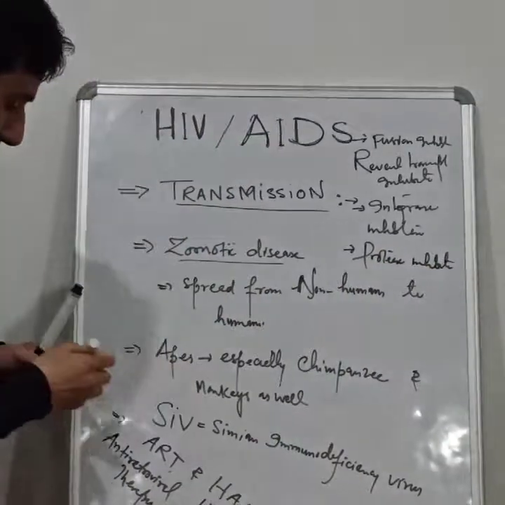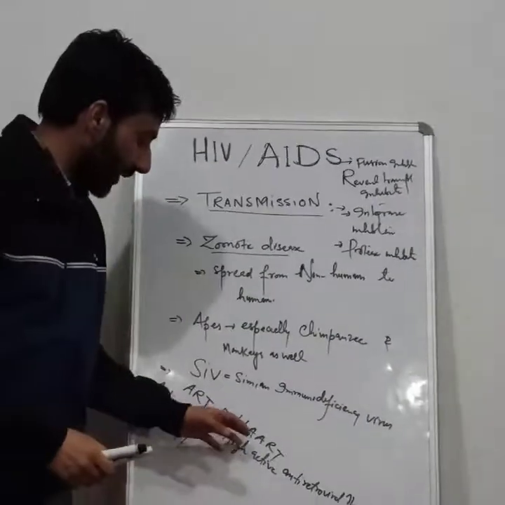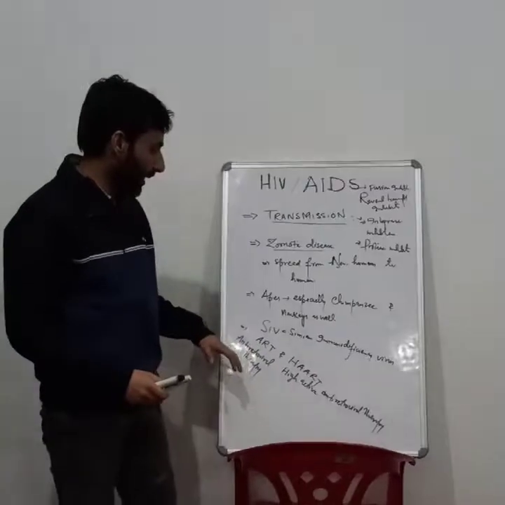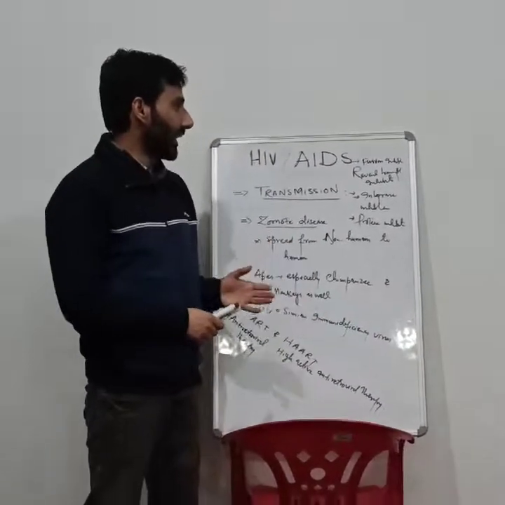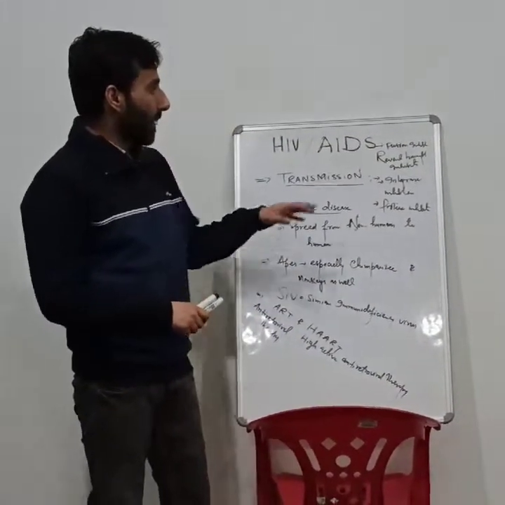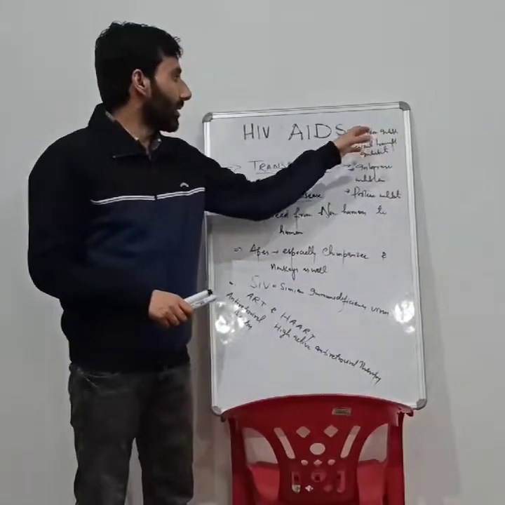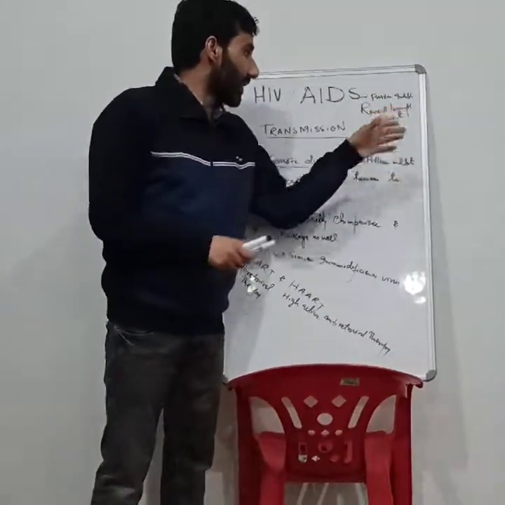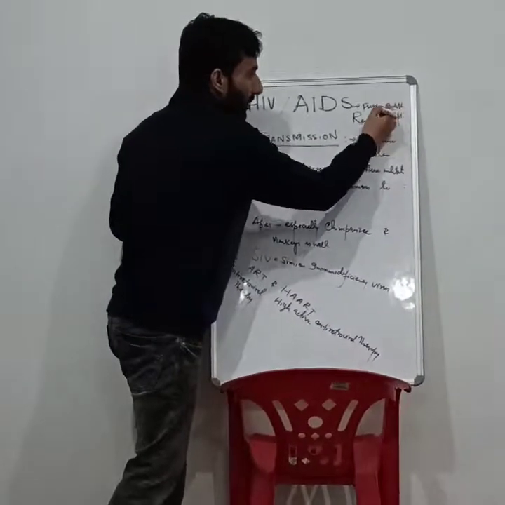So these are the drugs which come under highly active antiretroviral therapy or antiretroviral therapy. There is another called AZT.